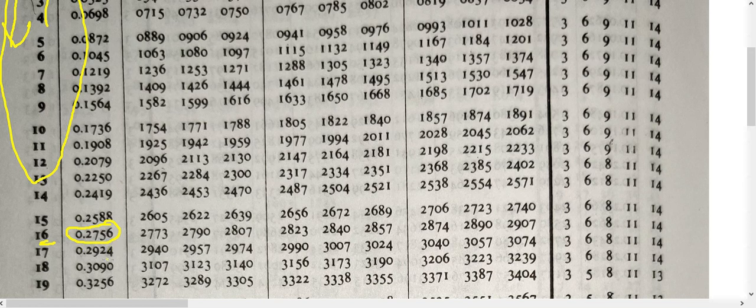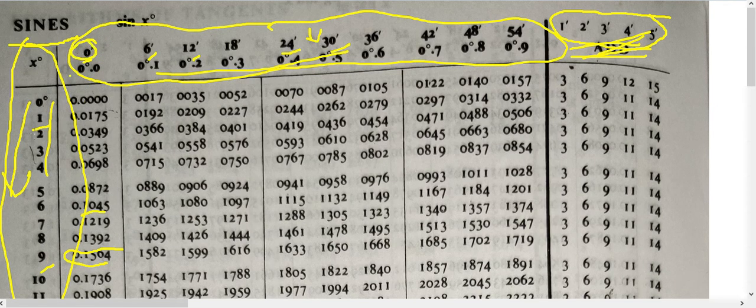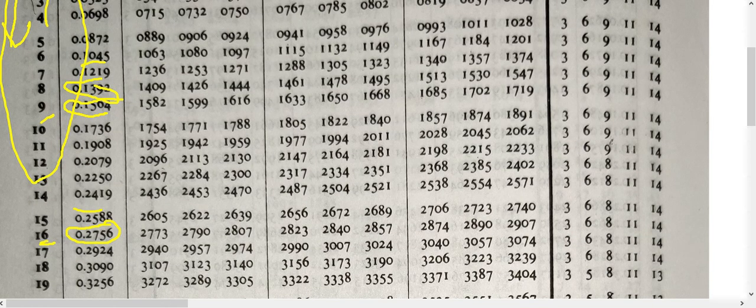Similarly, if you are asked what is the value of sine 9 degree, as you can see 9 is here. So sine 9 degree value will be the very first value that you see, that is 0.1504. Sine 14 degree value is here. Similarly, sine 6 degree value is here. That means any angle which is given without any minute, the very first value that you see here is the answer, because if I go up here, this is 0 minute. So 8 degree means 8 degree and 0 minute. The very first column will give you the value of that particular degree. Just now we discussed the value of sine 16 degree.